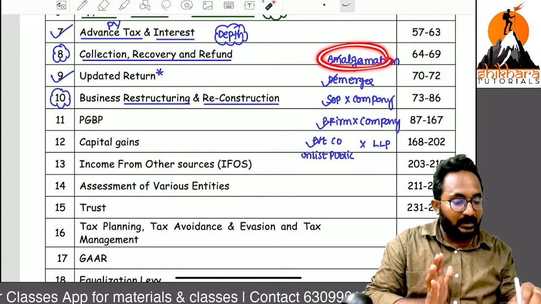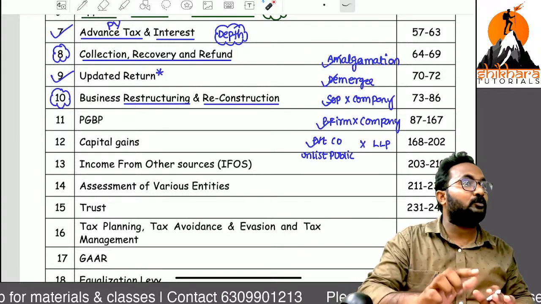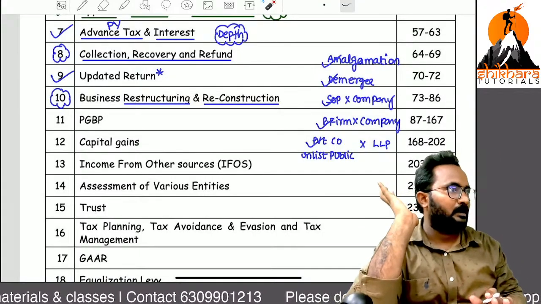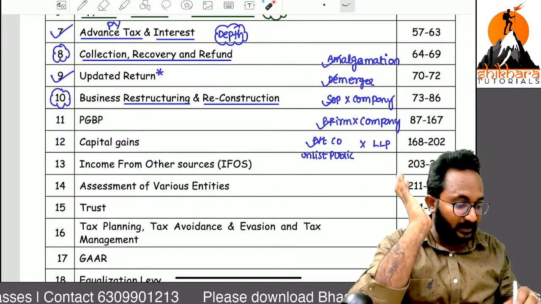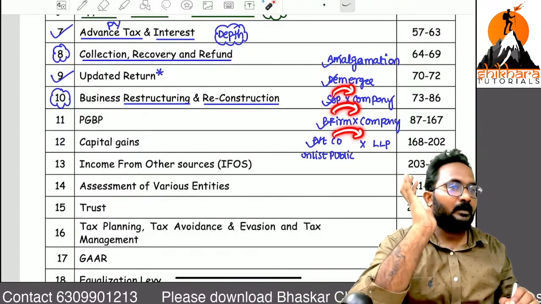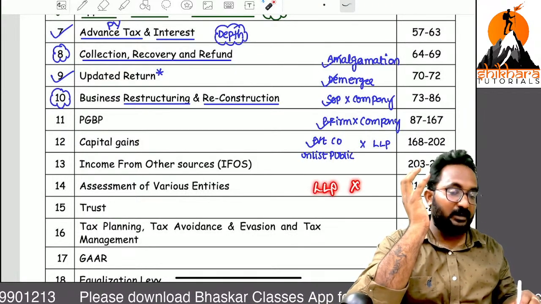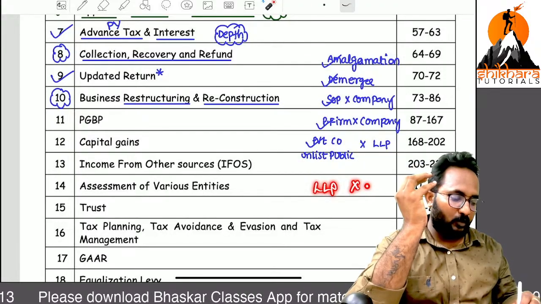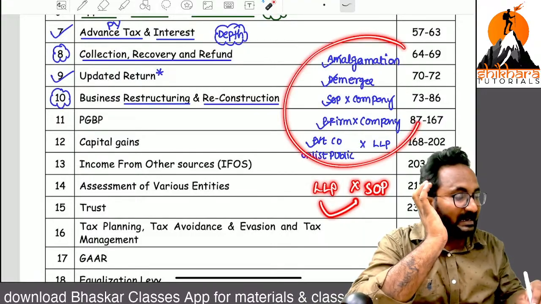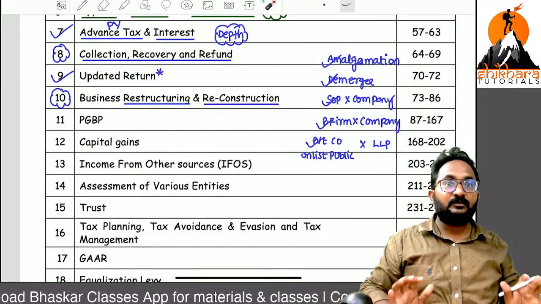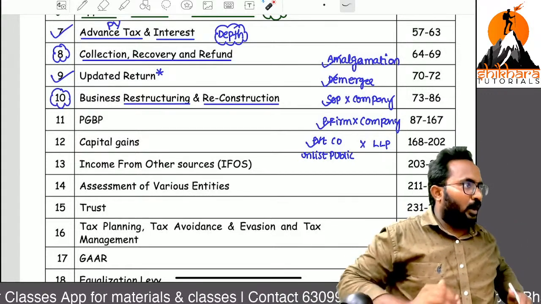In your accounting, you know the accounting treatment for all these things. But now we can discuss the tax treatment. If any amalgamation happens, what is the tax treatment? If any demerger happens, what is the tax treatment? Sir, can I write whatever I have? Sir, I have an LLP, and it is converted into a sole proprietorship firm. For this, we don't have any tax consequence. These 5 only are the recognized business reorganizations. For these 5, we can know the tax consequences. So you have to remember these 5.